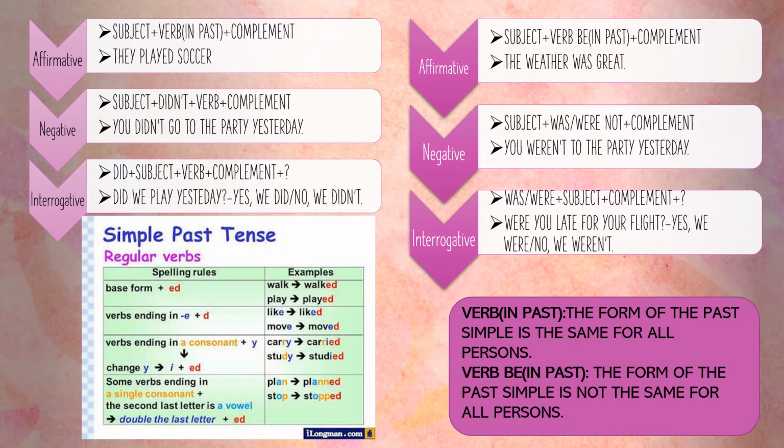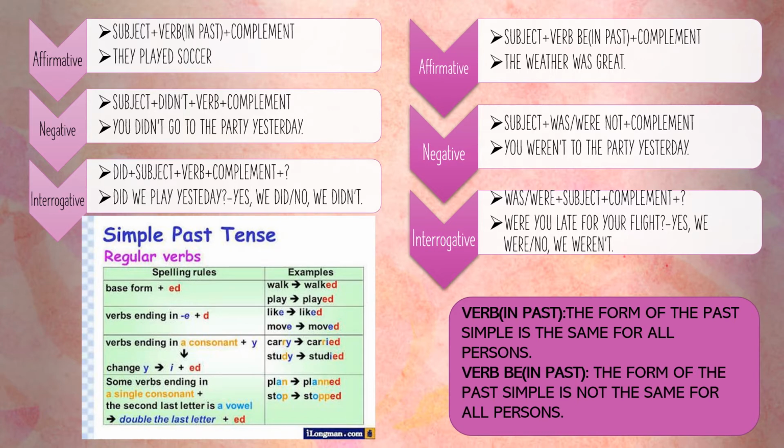For interrogative sentences, did plus subject plus verb plus complement and a question mark. For example, did we play yesterday? Yes, we did. No, we didn't. And the structure for verb be in past. For affirmative sentences, subject plus verb be in past plus complement. Verb be in past is was, were.